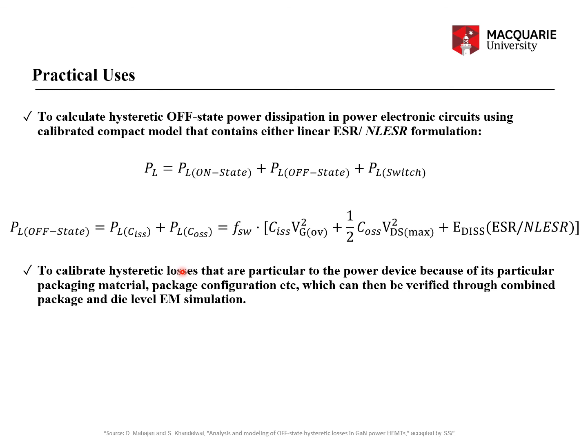So this is like using a calibrated compact model to verify the packaging properties or material properties of the device, or to backtrack where the bias dependence in the packaging is coming from. So that kind of study can also be done.